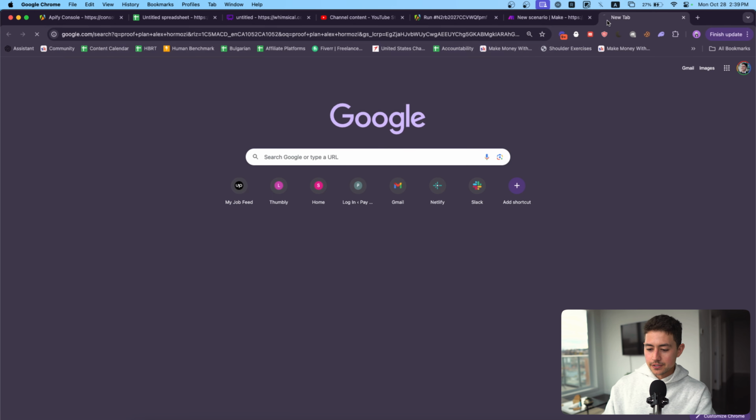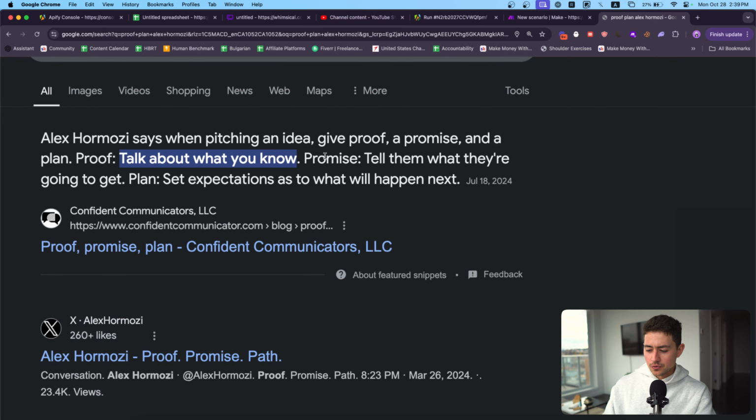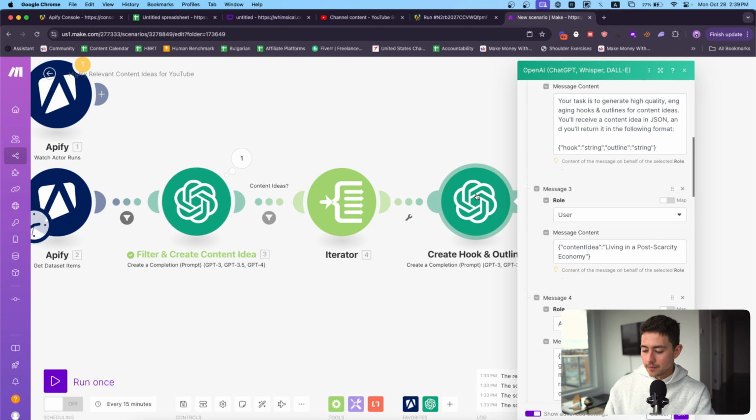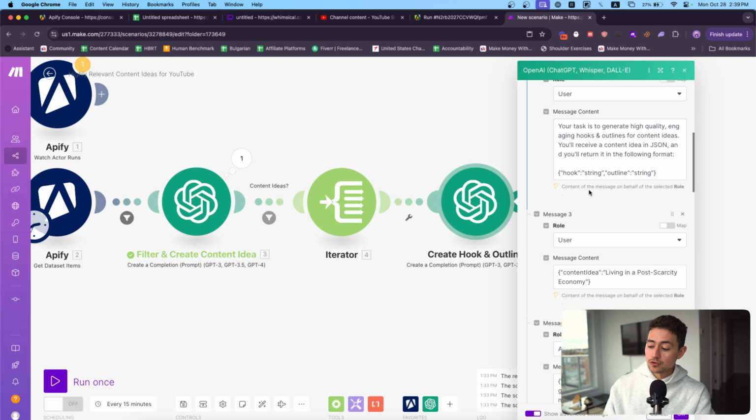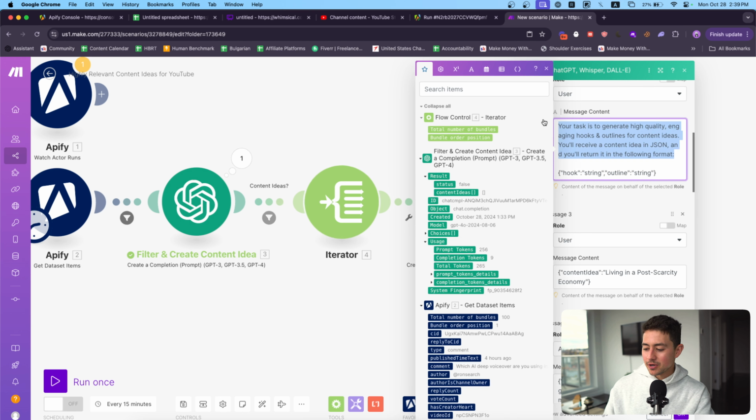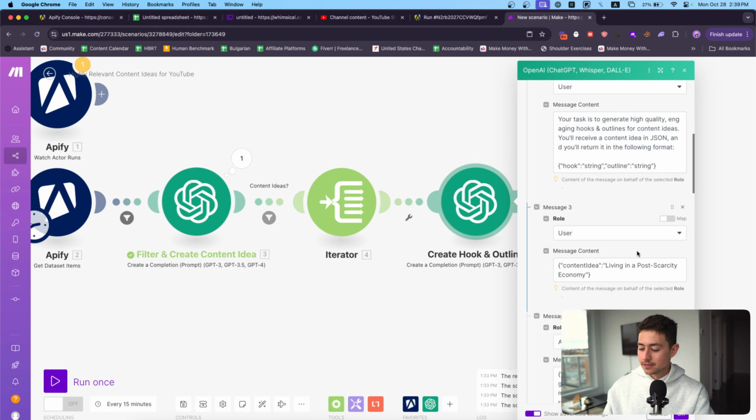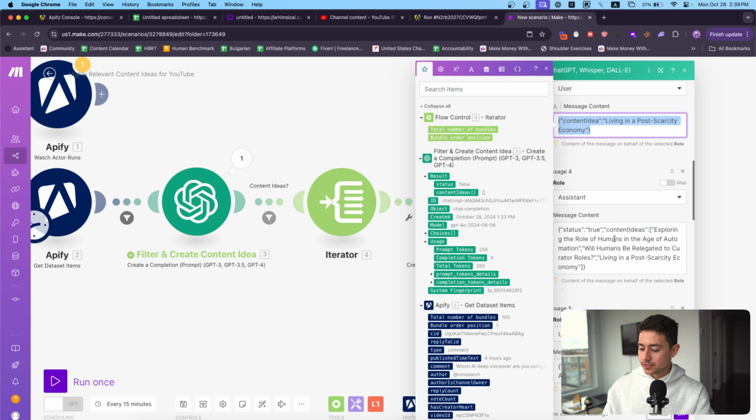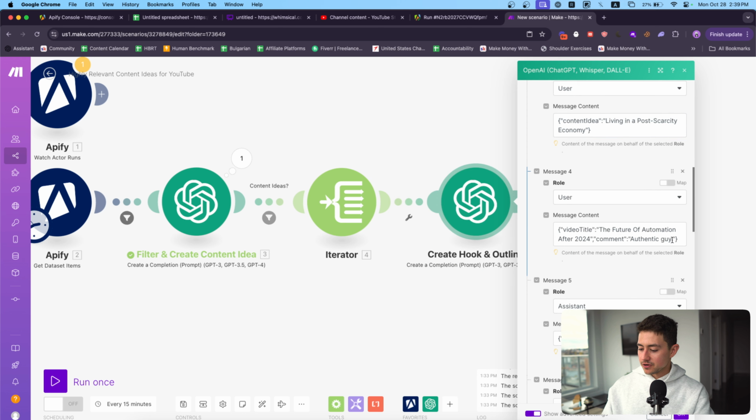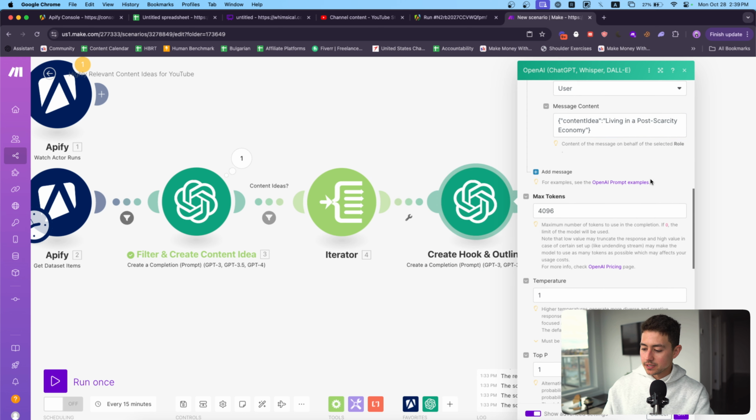Let me just Google this really quickly. Proof, promise, and plan. Okay, so yeah, we need to use Alex Hormozi's proof, promise, and plan. However, if I were just to tell the AI, hey, use the proof, promise, plan idea, it's not really going to get this, because odds are it's not trained on a data set that includes Alex Hormozi talking a lot about this. So instead, I'm going to try and show it what the proof, promise, and plan is. Actually, the very first thing we'll do is run this and see what it generates for us, right?